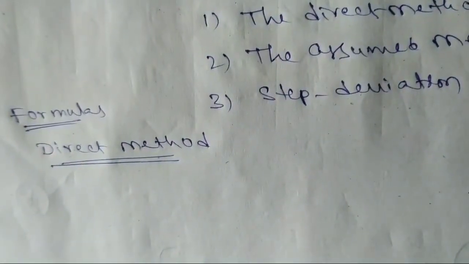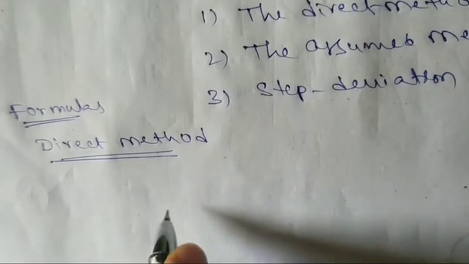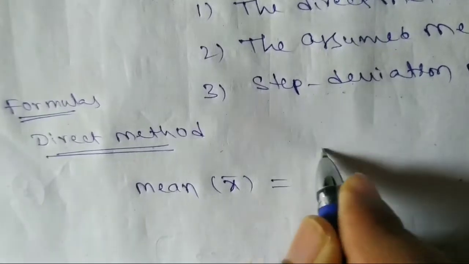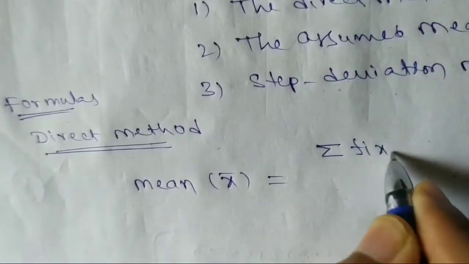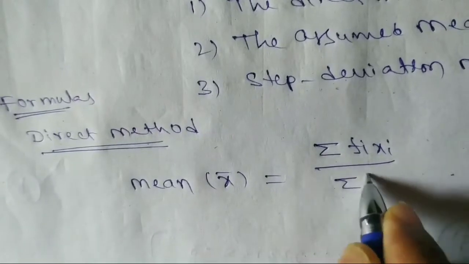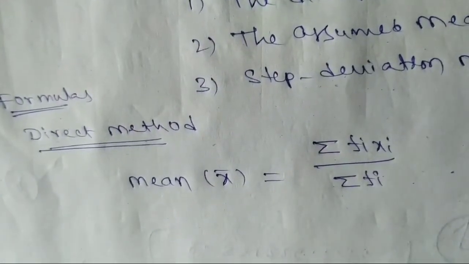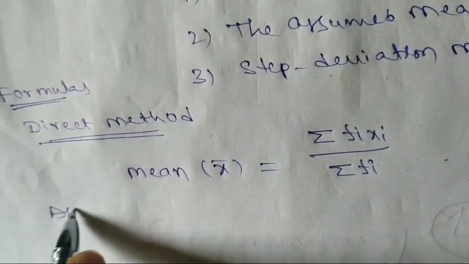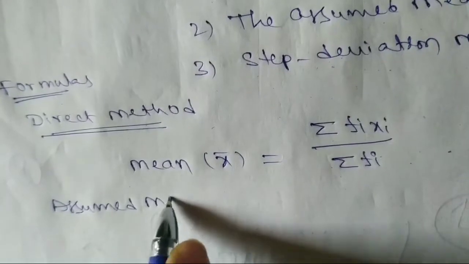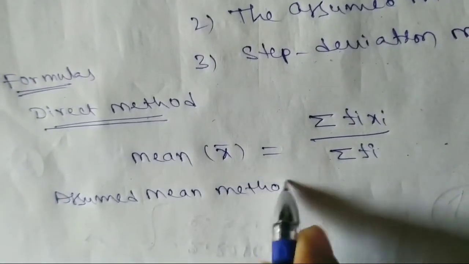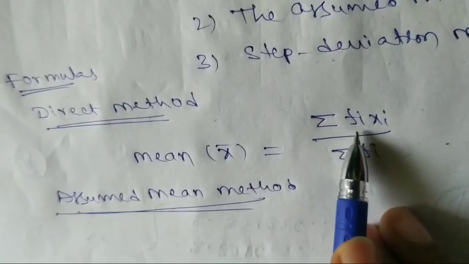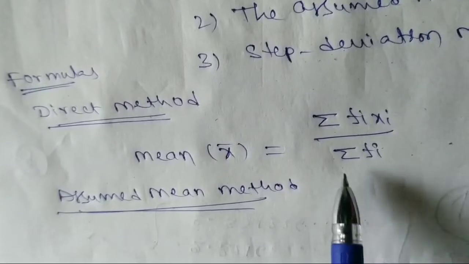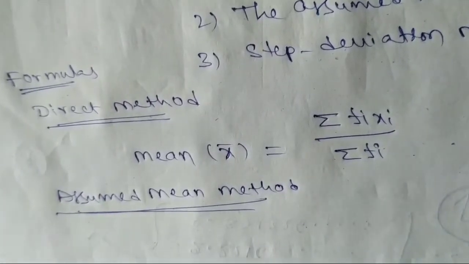In the direct method, we have one formula: x bar, the mean, is equal to sigma fi xi by sigma fi. Next, the assumed mean method. Here fi means frequency, xi means mid value, and sigma fi is the total number of observations, the total frequency.